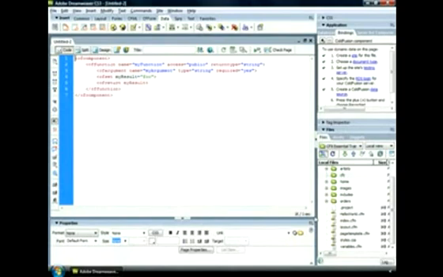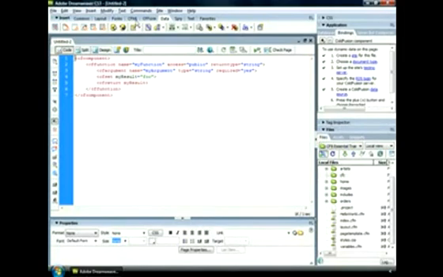It always has a set of paired tags called CF component at the beginning and ending of the file. And then within the component, one or more functions. Each function in the component executes some job in your application. I'm going to keep this function in its simplest state. The name of the default function is myFunction. It accepts a single argument called myArgument. It sets a local variable within the function called myResult with a value of foo, and then it returns the result using a CF return tag.